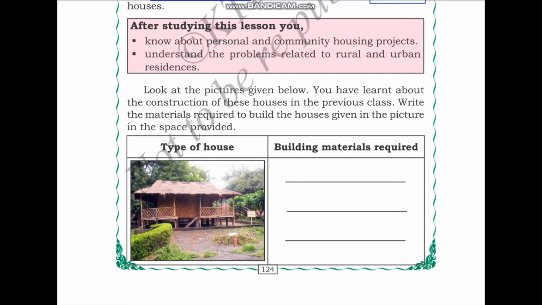After studying this lesson, you will know about personal and community housing projects, and understand the problems related to rural and urban residences. Look at the pictures given below. You have learned about the construction of these houses in the previous class. Write the materials required to build the houses given in the picture in the space provided. So we have to look at each type of house and write the building materials required.